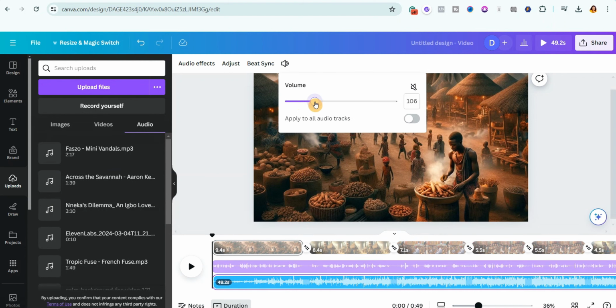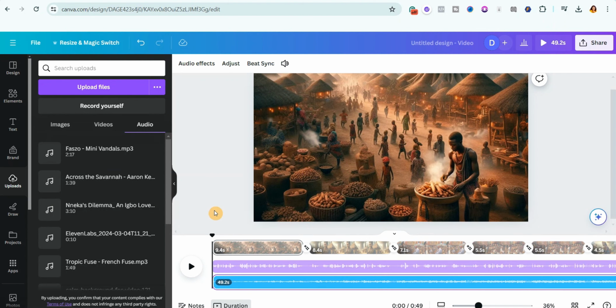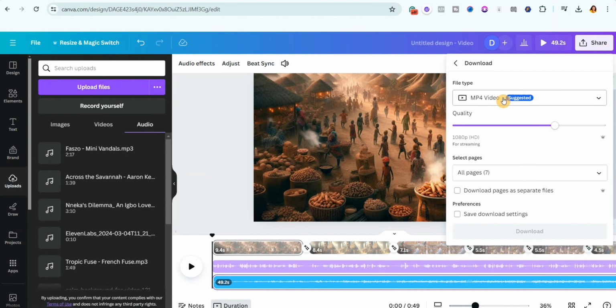Make sure you reduce the volume. So let me reduce it to about 26. So it's important for you to know that the volume of the music will depend on the loudness of the voiceover. Just make sure that the music does not drown out the voiceover. And then once you are done, you're simply going to come over here and click on share to download it as an MP4. Now here is a preview of the video.